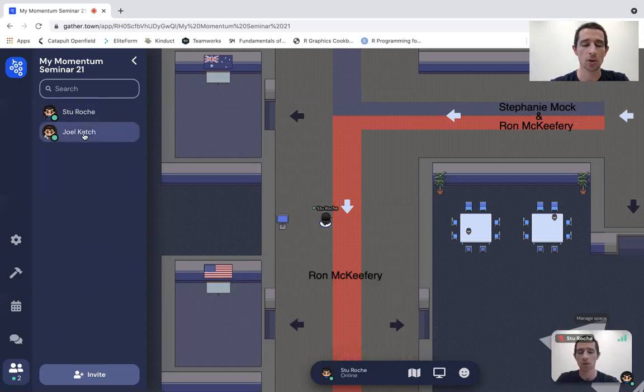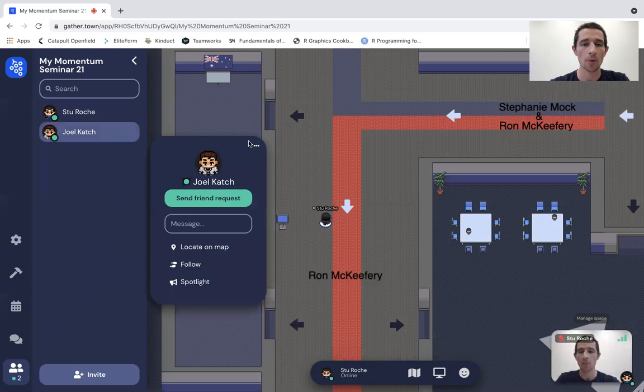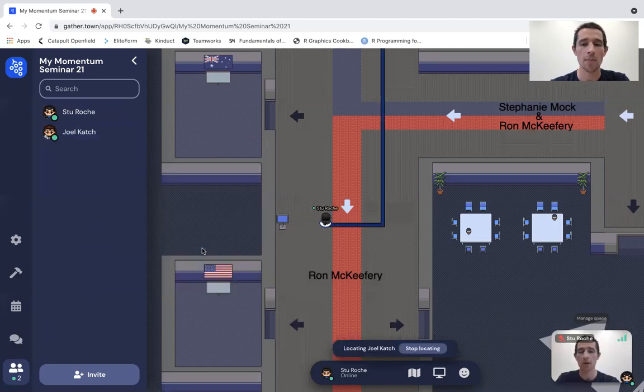So I'm going to click on Joel here, and up pops a small menu. It says locate on map, follow, and spotlight. The spotlight may not be available for you since I'm the administrator here, but certainly I think locate on map and follow will be there. So if I hit locate on map, it's going to draw this line exactly to where Joel is, so I can begin to find where Joel is.